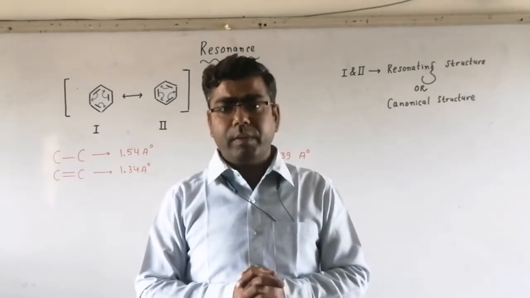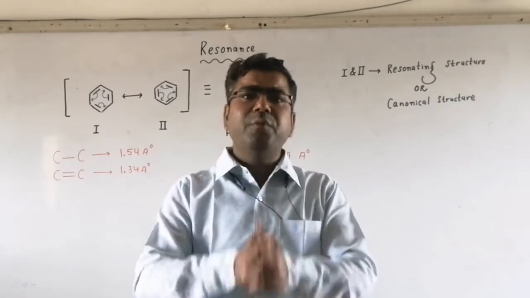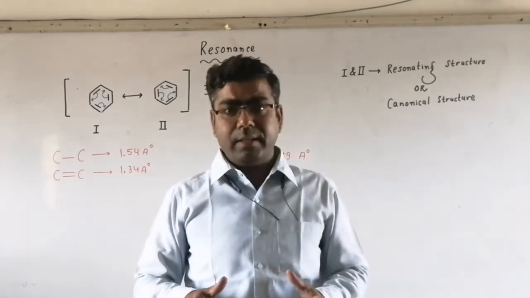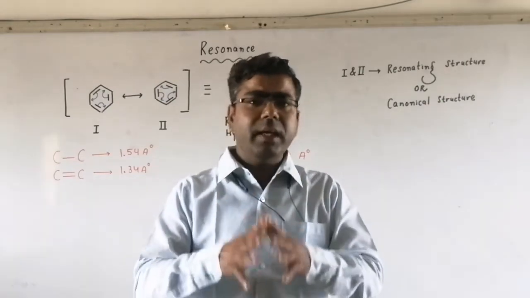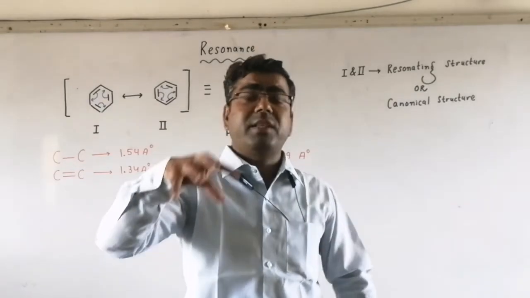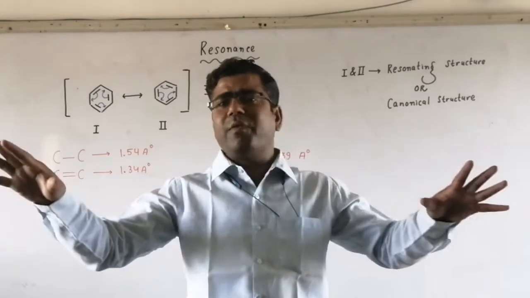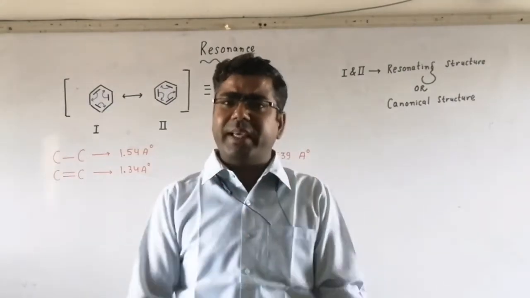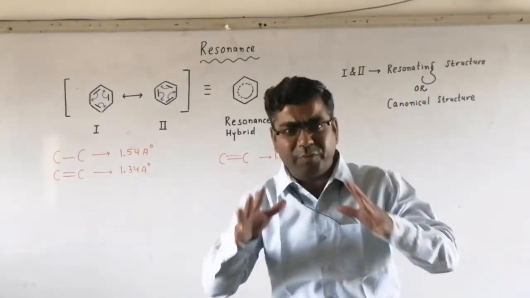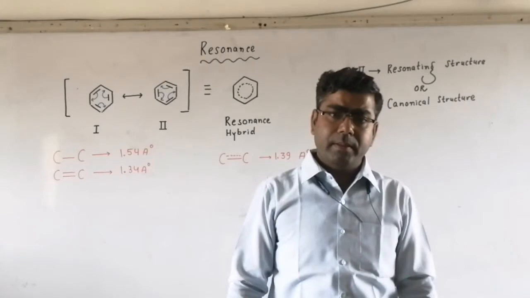So here, there are two structures possible for benzene. It means benzene is exhibiting resonance, because we have drawn two structures for benzene. We have not changed the position of carbon or hydrogen, simply we have changed the position of the double bond. It means we have shifted electrons from one place to another place.